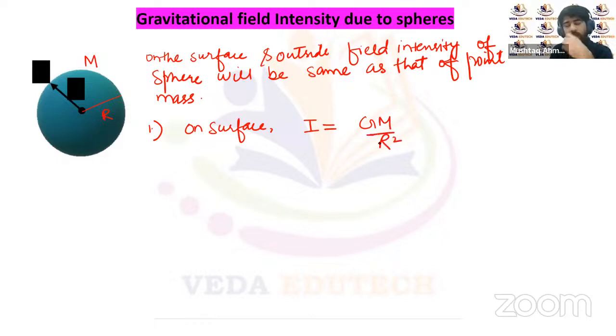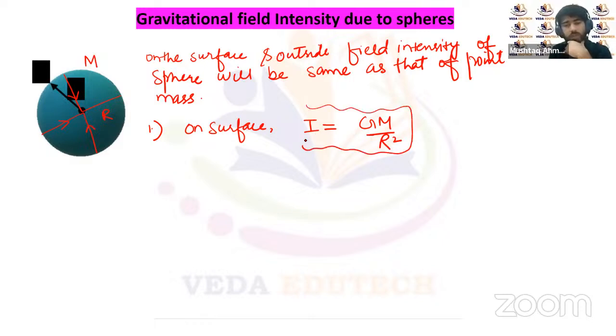The direction of this field intensity, because of this mass m, will be towards the center of the sphere. It will be directed radially towards the center on the surface, and at each and every point on the surface the field intensity will be the same for this uniform sphere.